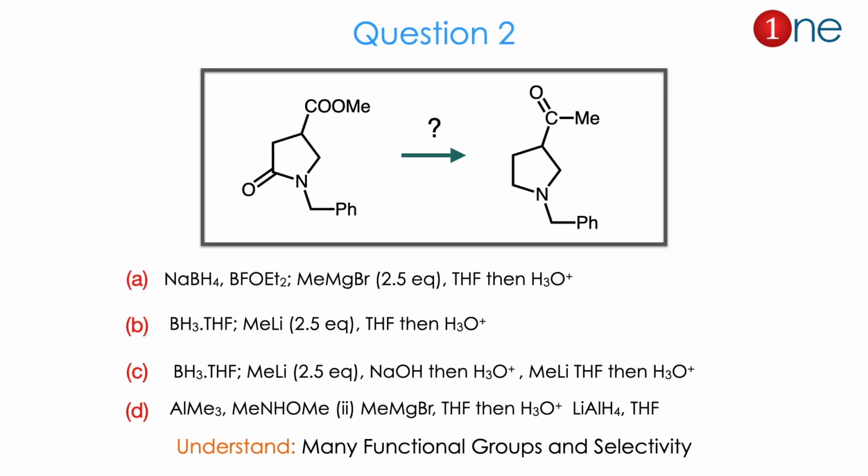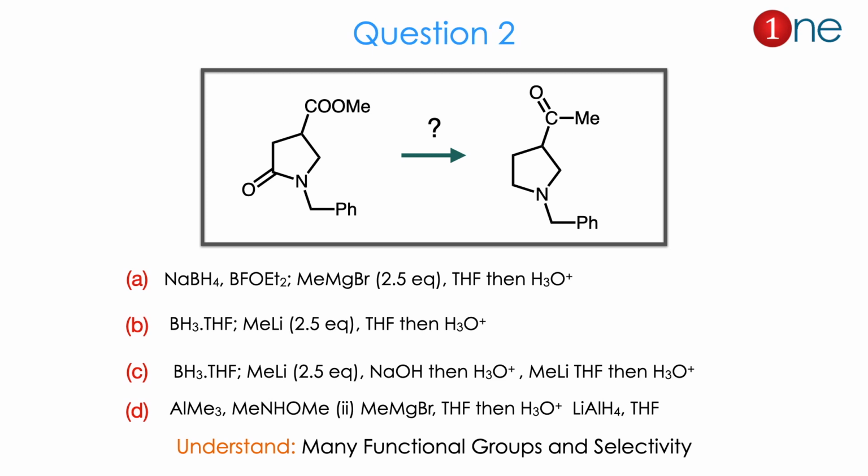Let us see the second question. The second question has a 5-member cyclic system with nitrogen inside. So it's a heterocyclic system with a ketone, an ester on one side and a phenyl on the other. They ask you to guess the reagent. Here the carbonyl group vanishes and the ester becomes a ketone. The reagents and their combinations are given, and they ask you to find the product.